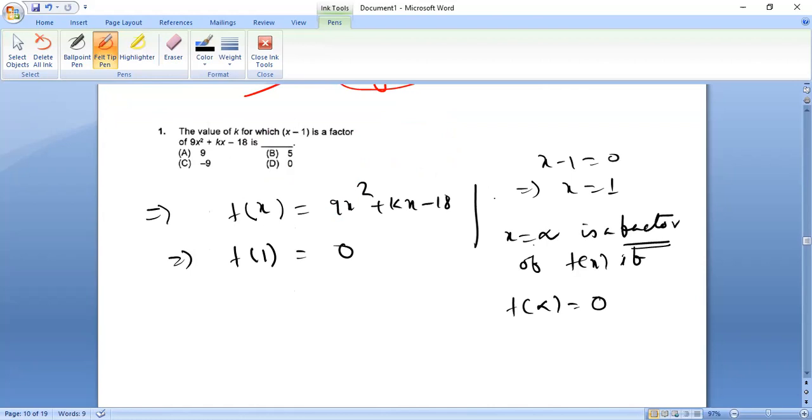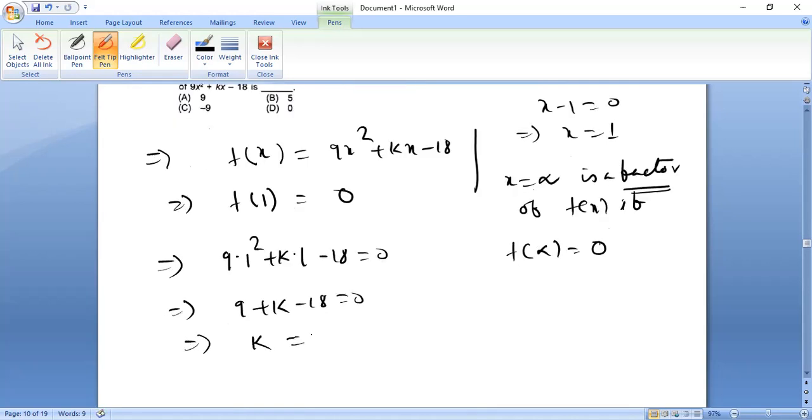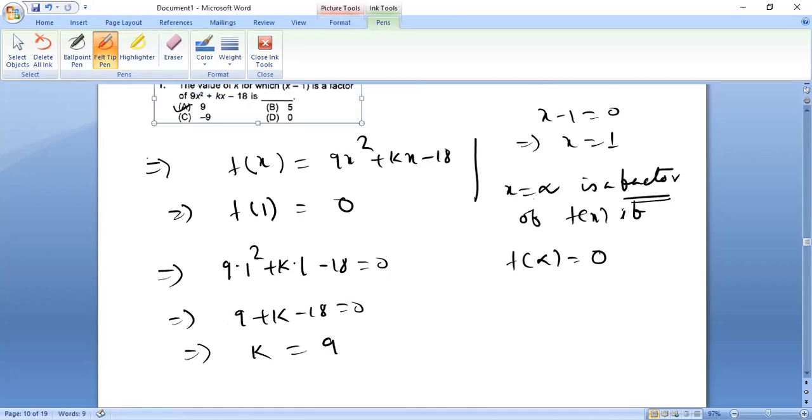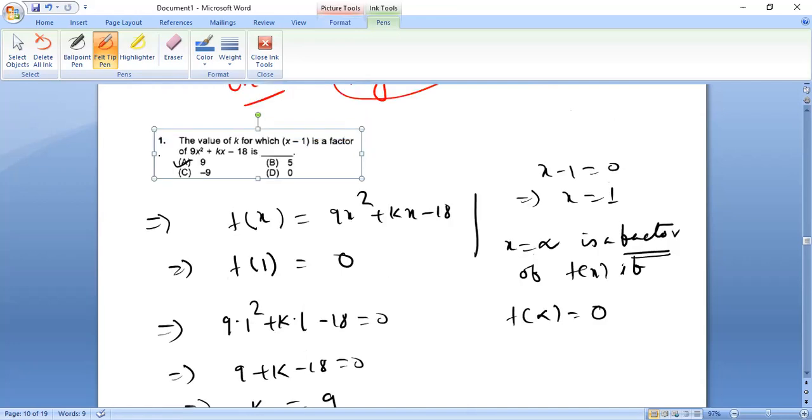So if I put the value of x, then this will come 0. यहाँ पे x का जगह 1 put करो. So 9 into 1 square plus k into 1 minus 18 becomes 0. Therefore 9 plus k minus 18 becomes 0. And hence k is equals to 9. Right? So A is our answer. Achha. Let us do next question.